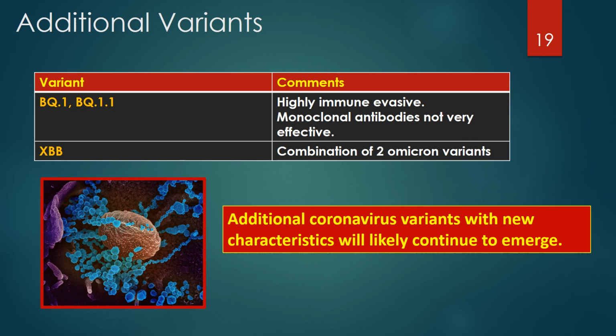Another variant of concern is XBB, a combination of two Omicron strains currently spiking in Singapore and Bangladesh. The main point is that additional coronavirus variants with new characteristics will likely continue to emerge and challenge public health.